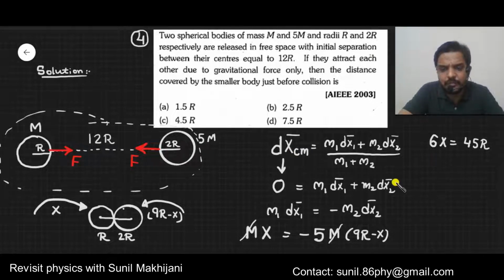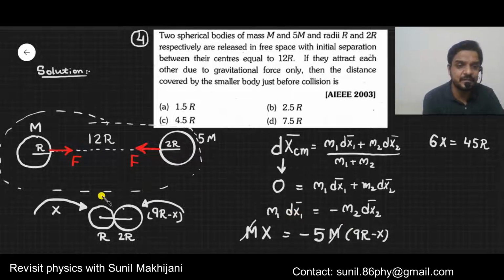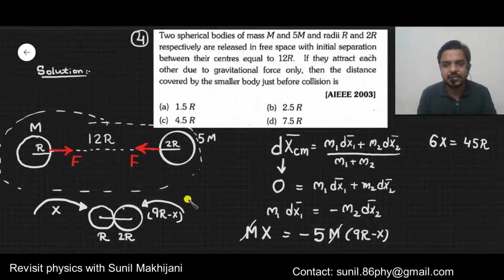But before we proceed, we have committed a small mistake that we have to rectify. This displacement dx2 we substituted as 9r minus x, but it should be taken as minus of 9r minus x. dx2 should be taken negative, dx1 should be taken positive, because the directions of both are opposite to each other. If you take dx2 as negative, ultimately a plus sign will come.